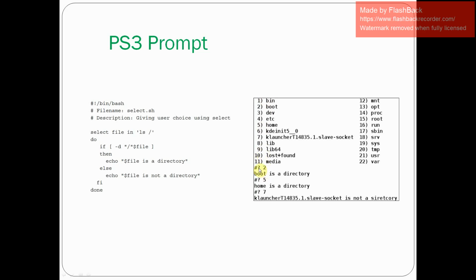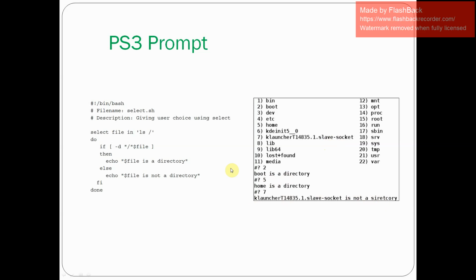So here this is called the PS3 prompt. If you want, you can change this default PS3 prompt like this. So here the user selected 2, and the output came as boot is a directory, and select will show the menu again. Okay, select will ask you to take the menu entry again. If you select 5, home is a directory. If you select 7, this is a file, not a directory. That's what is displayed here.